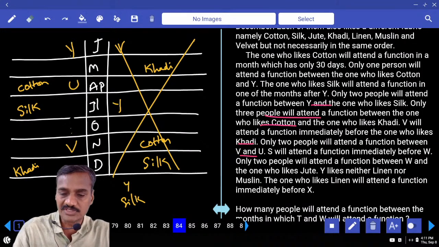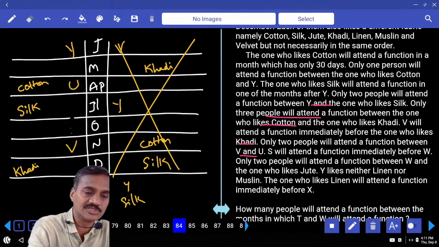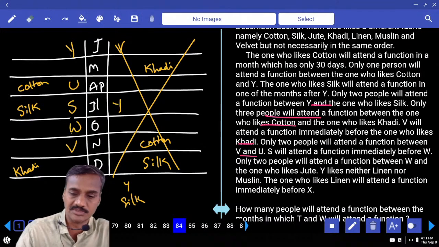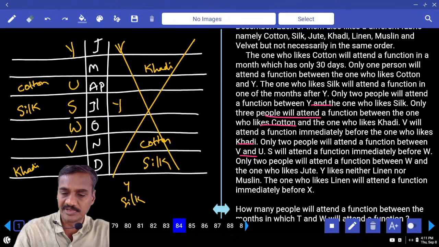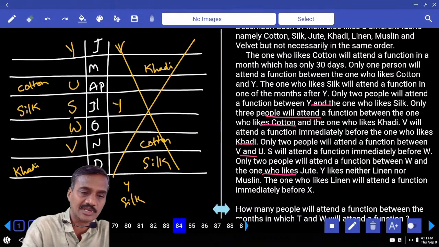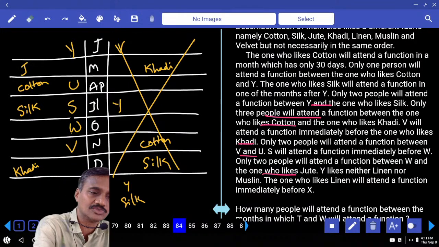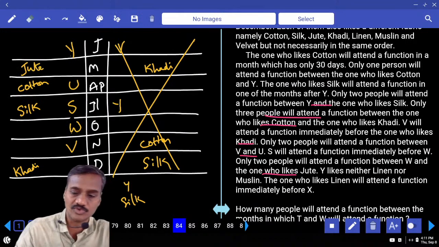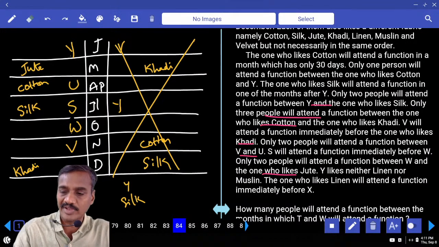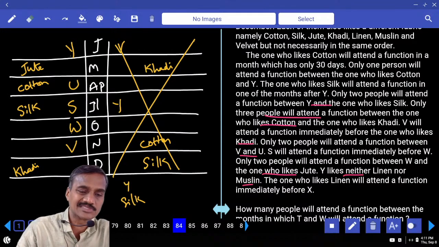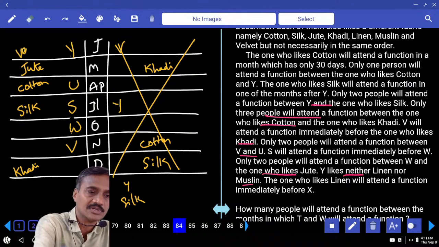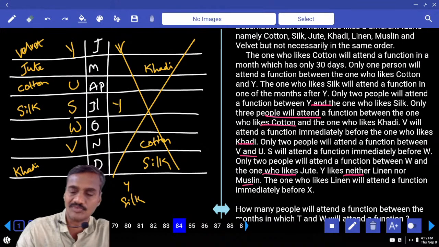S will attend a function immediately before W. S is before W, and only two people between W and Z. Now between W and Z, there must be exactly two. Y likes neither linen nor muslin. Then what is the only thing left over here? Velvet. Now this Y must like velvet.